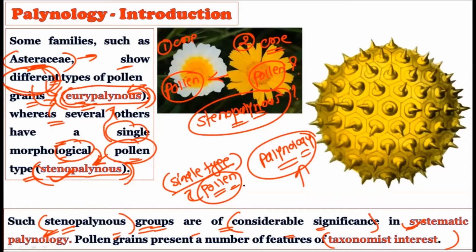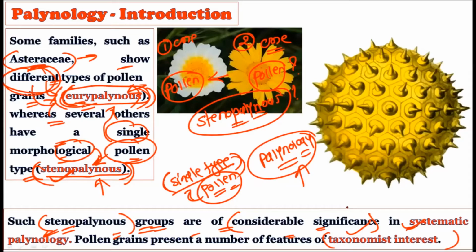So when we use palynology in systematics, we can use this criterion: whether they produce a single type of pollen grain or different kinds of pollen grain. By using the pollen grain as a feature, we can classify the plants, and that is why they are of taxonomic interest. Because they can help in taxonomy and systematics by giving a particular feature of the pollen grain to classify the plant material, right?